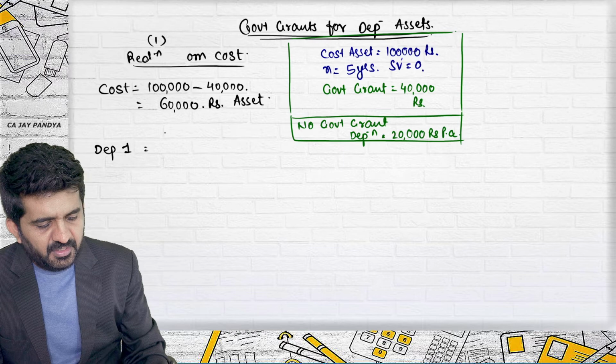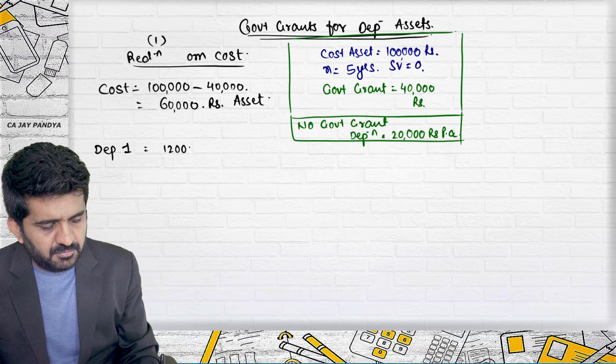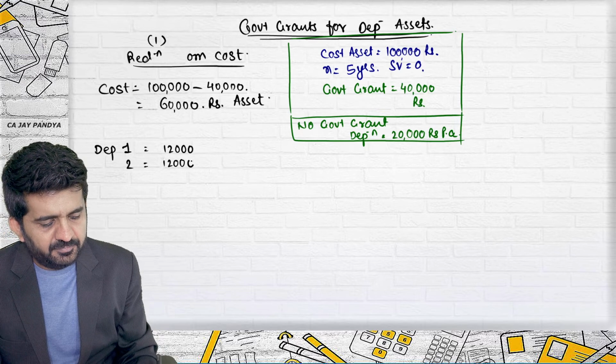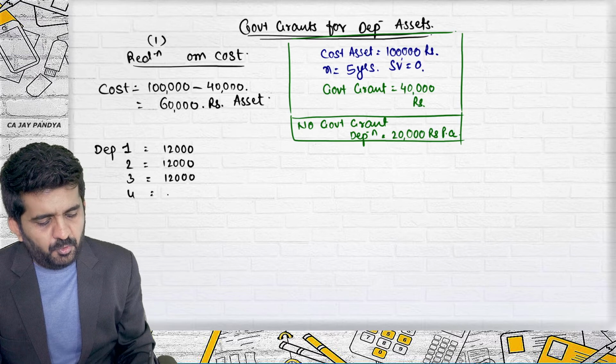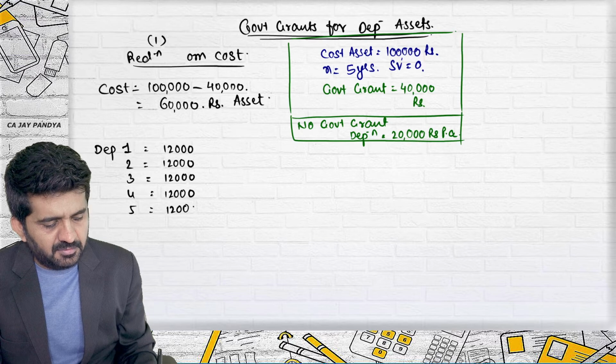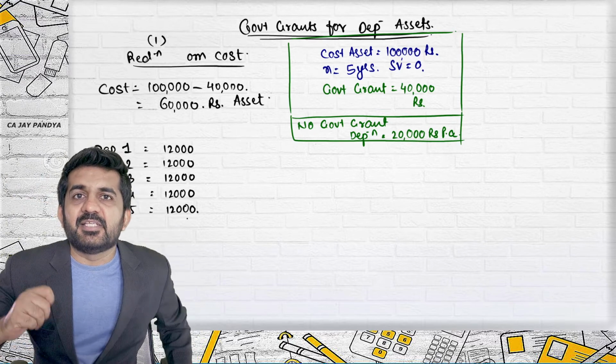So what will be depreciation for the first year? It will be 60,000 divided by 5. It is 12,000. Second year, 12,000. Third year, 12,000. Fourth year, 12,000. Fifth year. Sir, government grant is income.